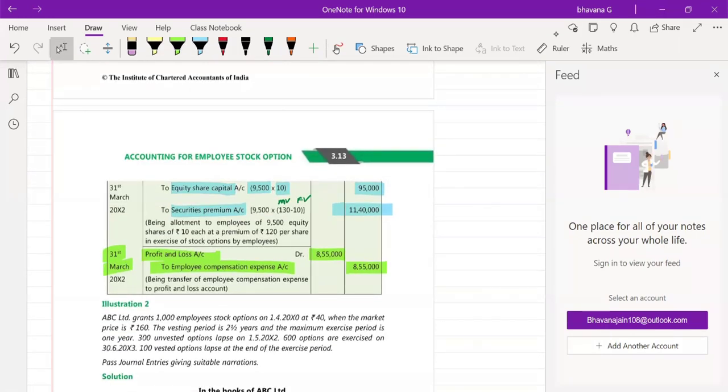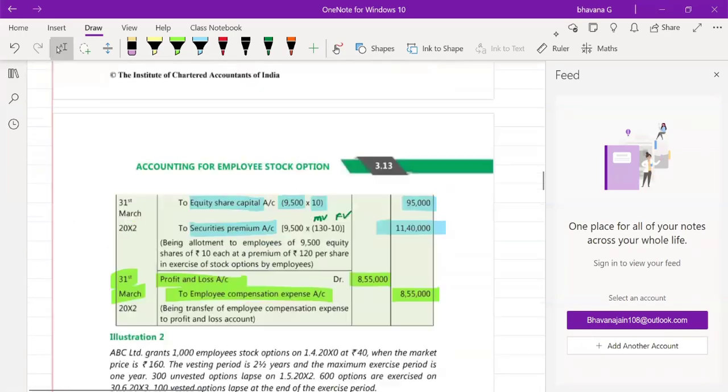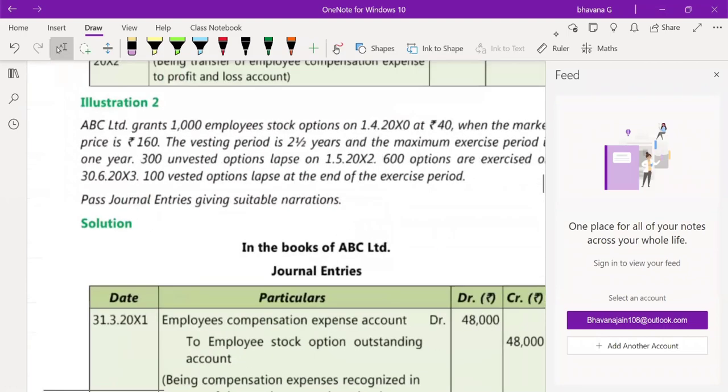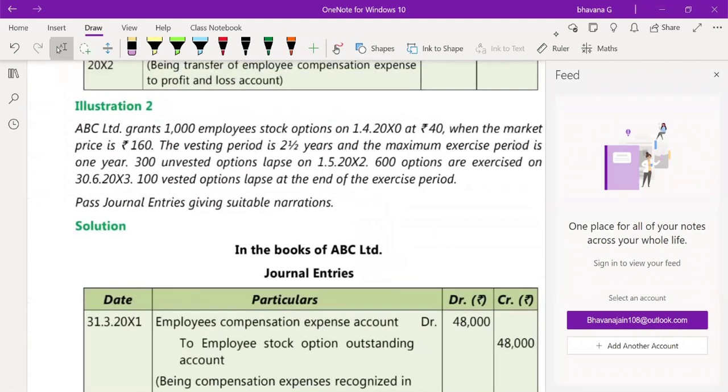If this is clear, you will be able to do 99% of all other sums. Usually in the exam, they will mostly ask you less than 1 year questions only. Very rarely will they ask you a big question from ESOP. Okay, perfect. So illustration number 2.